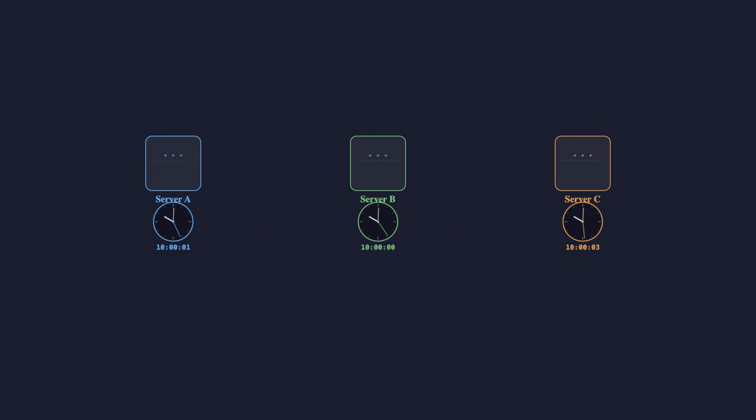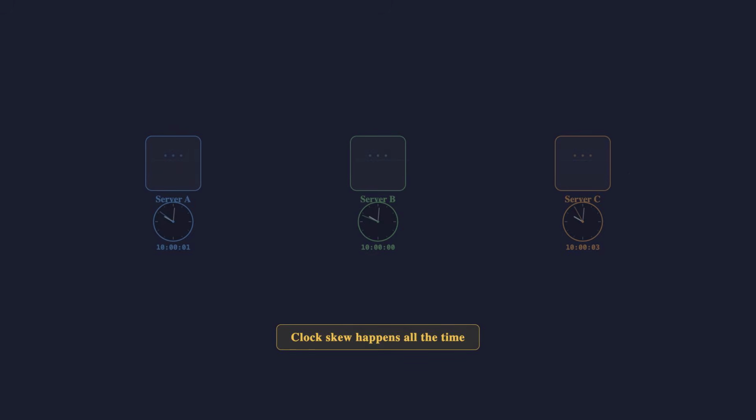Now watch what happens. Server A sends a message at its local time 10 o'clock and 1 second. Server B receives that message at its local time 10 o'clock and 0 seconds. According to B's clock, the message arrived before it was even sent. That's clearly impossible, but the timestamps say otherwise. This kind of clock skew isn't rare. It happens all the time in real systems, and it creates a fundamental question.